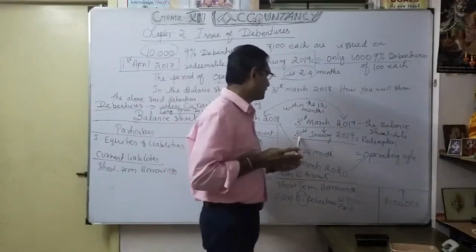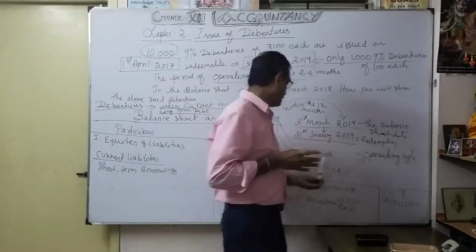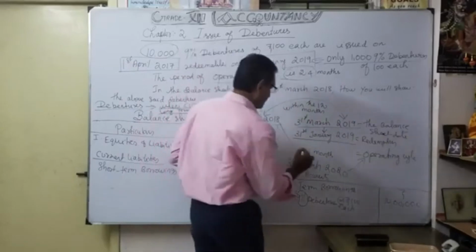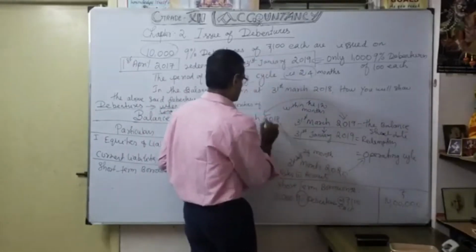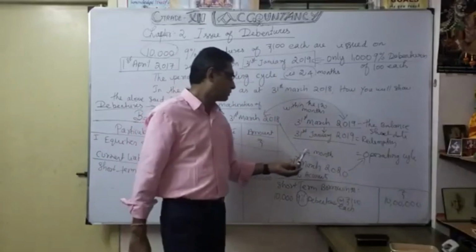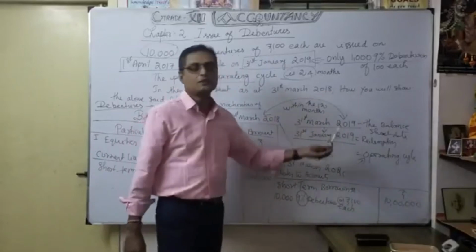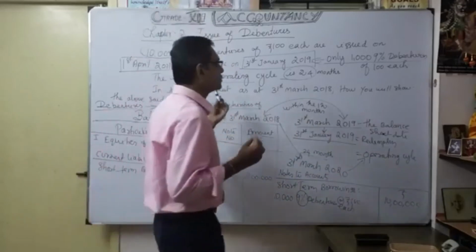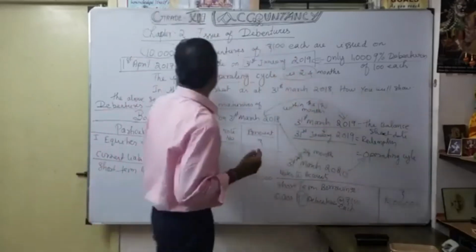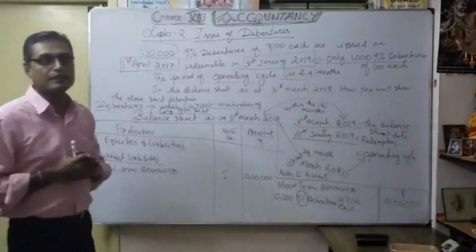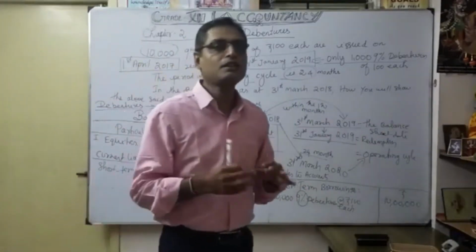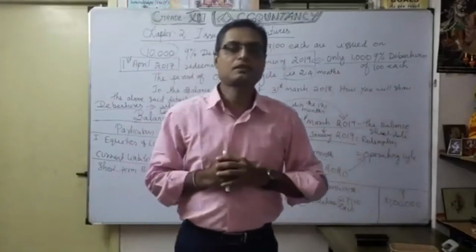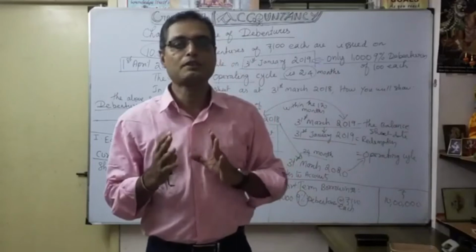Thereafter, in the same manner, our redemption operating cycle, 31st March 2020, maybe 24 months, is the same, because of the redemption on 31st January 2019. So within the operating cycle. Very, very important thing: you are not going to redeem the entire 10,000 debentures. Likewise, you are going to redeem only 1,000 debentures, 1,000 9% debentures of rupees 100 each.